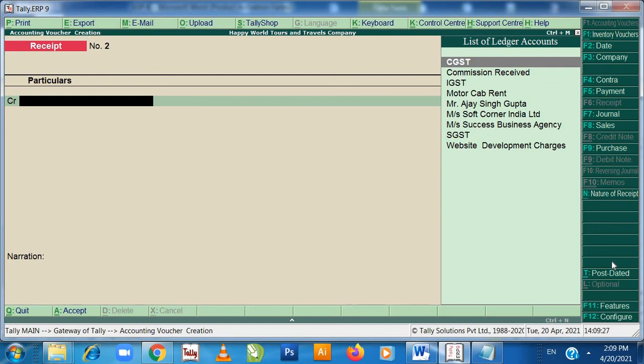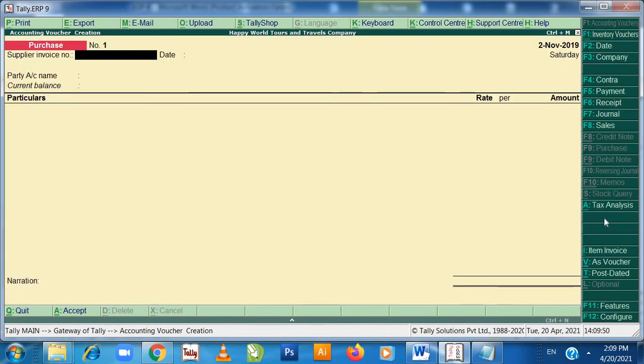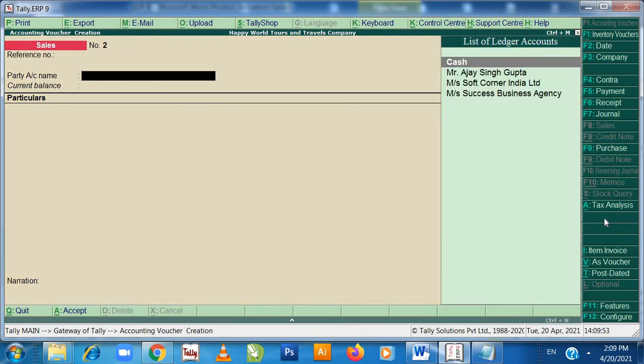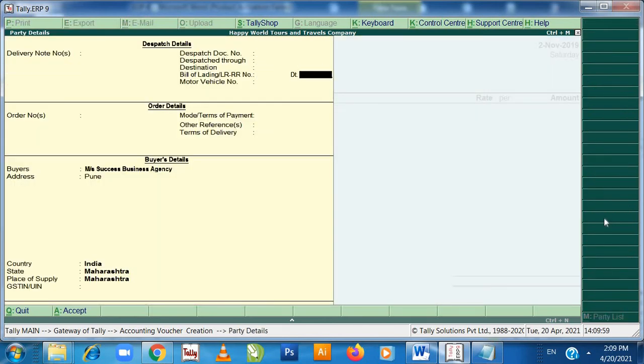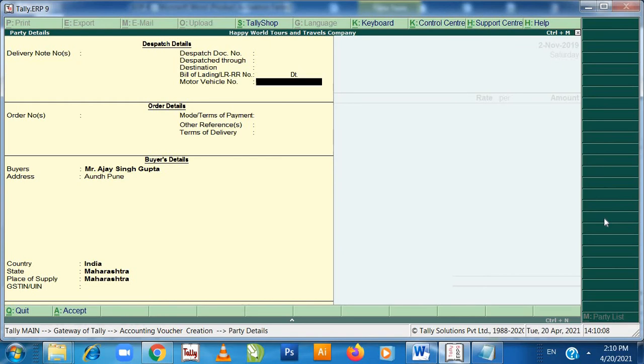Now we'll do our second entry, that is on 2nd of November. Press enter. On 2nd of November, a motor cab rented to the regular client Mr. Ajay Singh Gupta. So here the entry will be Ajay Singh Gupta account debit to motor cab account, to CGST account and to SGST account. So here make it again, entry is in sales. F8 for sales. Party name is Mrs. Business Success Agency. Sorry, the party name is Ajay Singh. So I'm sorry. Enter, enter.